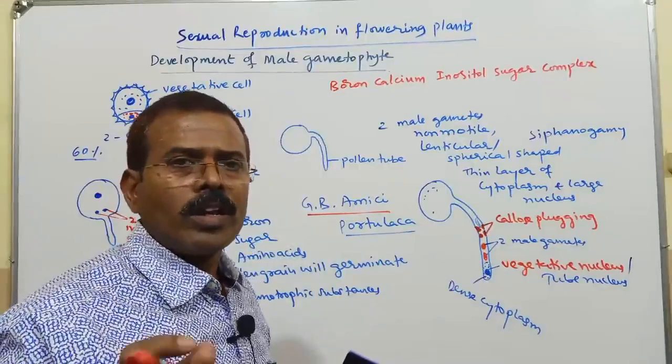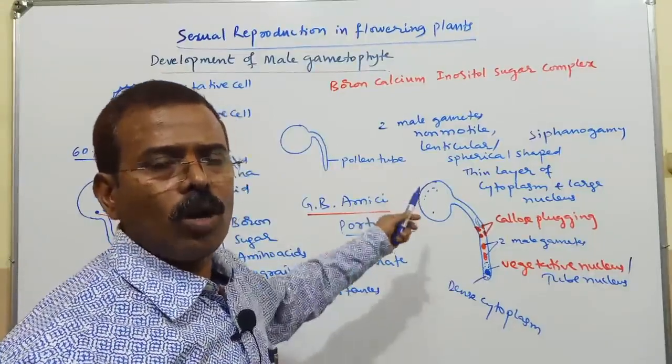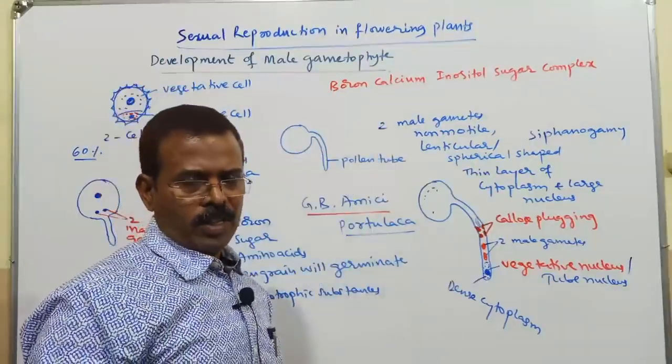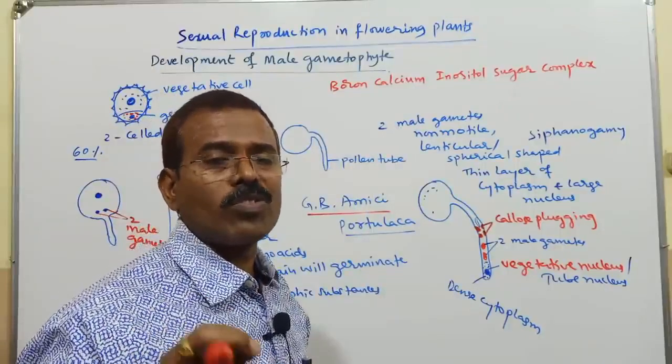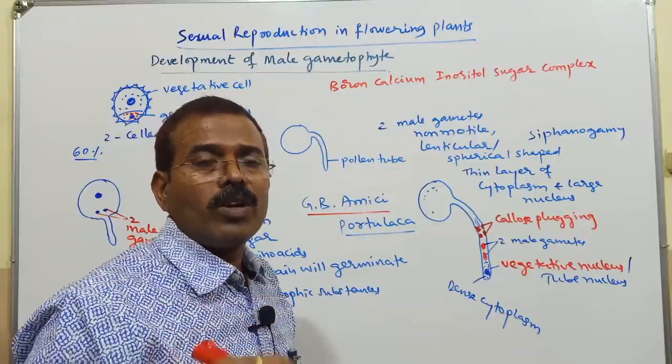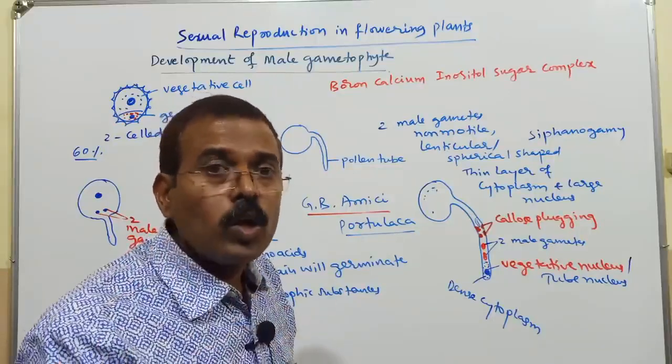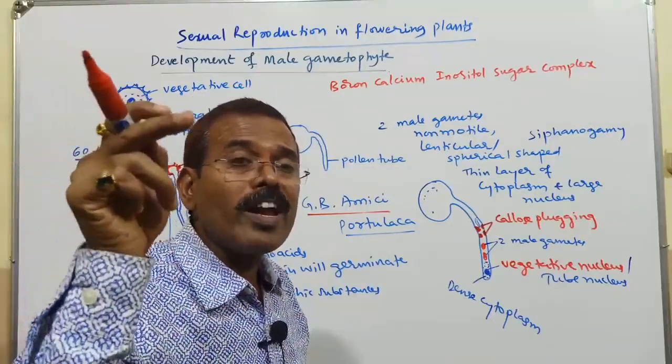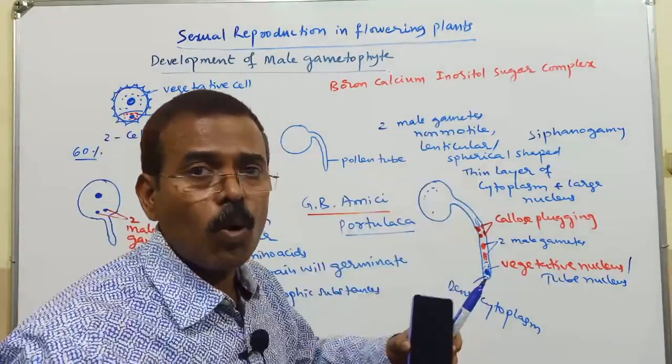Boron, calcium, inositol, sugar complex. This is the chemotropic substance that is provided by the stigma, even part of the style, to the pollen grain, so that the pollen grain can germinate and form the pollen tube.